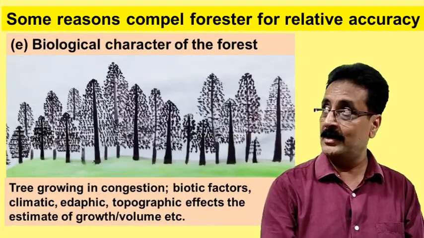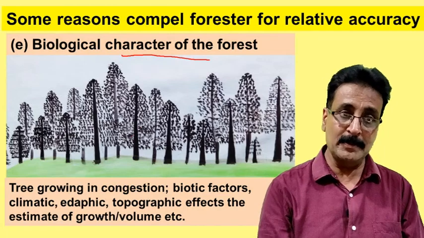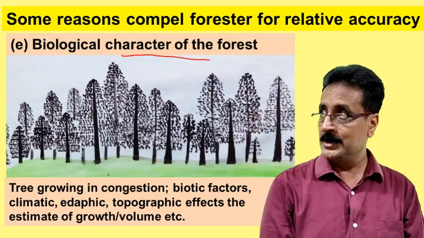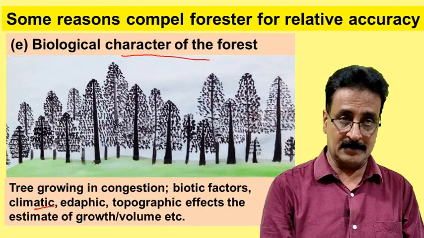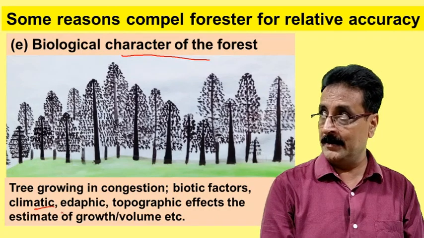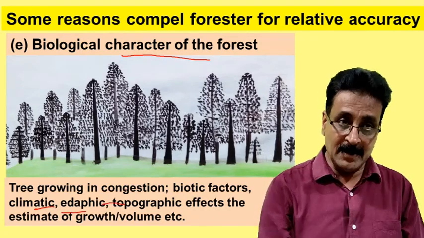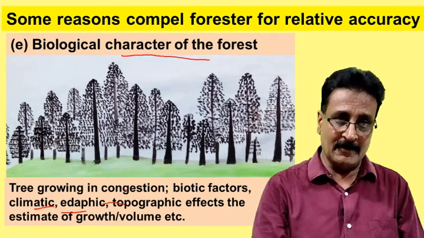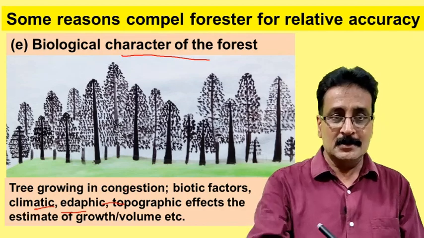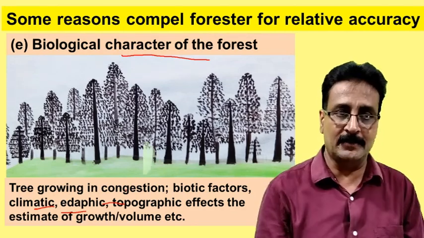The other one is called the biological character of the forest. What do you mean by that? There is a climatic factor which has an impact on growth. There are edaphic and topographic factors. Same area, same species, same plantation, but due to some microclimate effect or climate and soil effect, the growth at the same age will be very, very different.